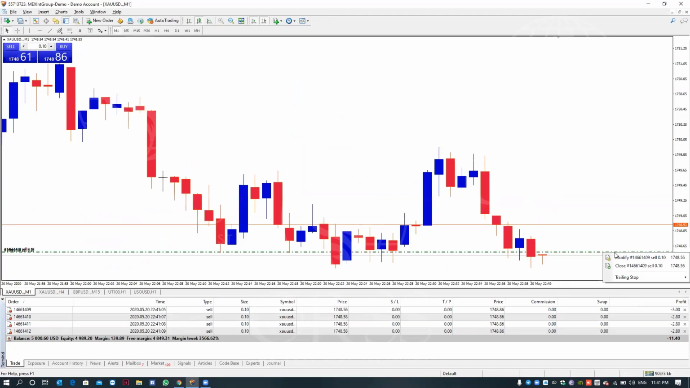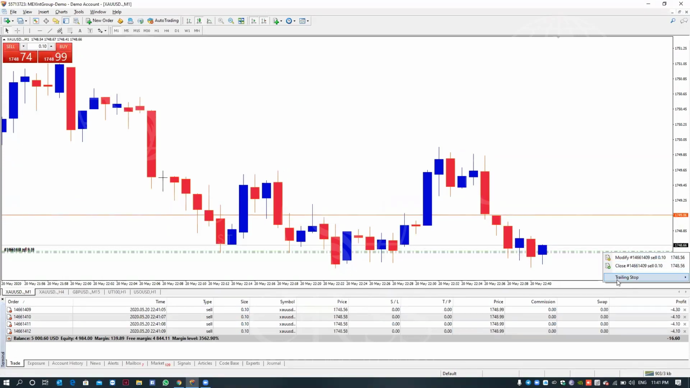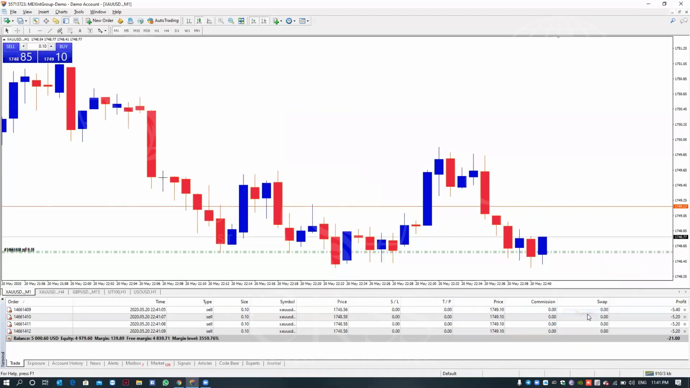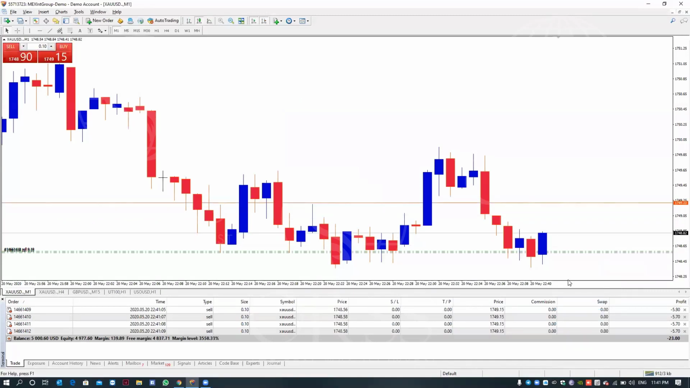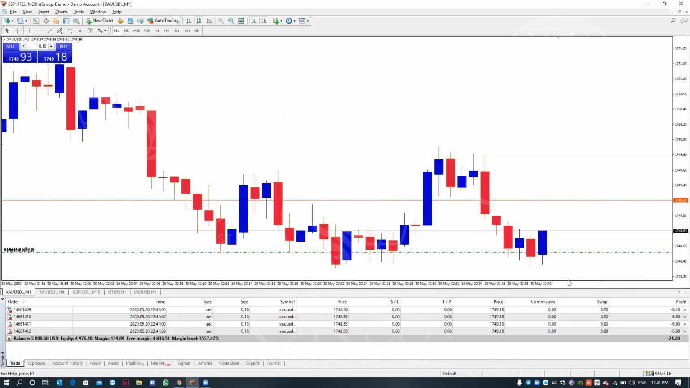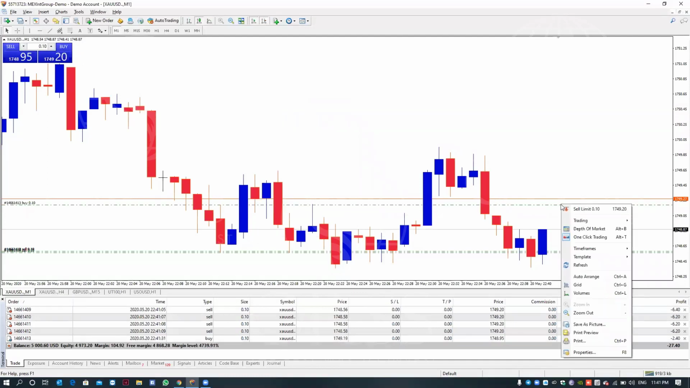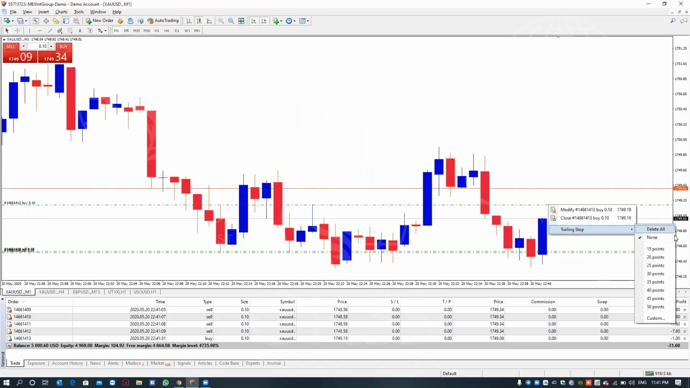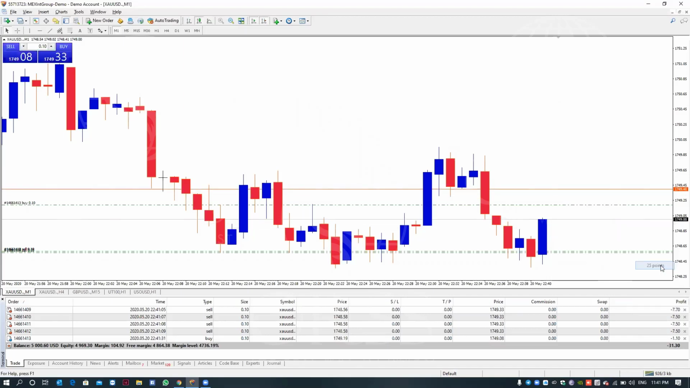One more thing is there. You can right click and put the trailing stop loss at 20-25 points. So it will automatically count 25 points and it will come here. I will show you one more thing. I will buy also. Now 25 is my buy, 25 is my sale.